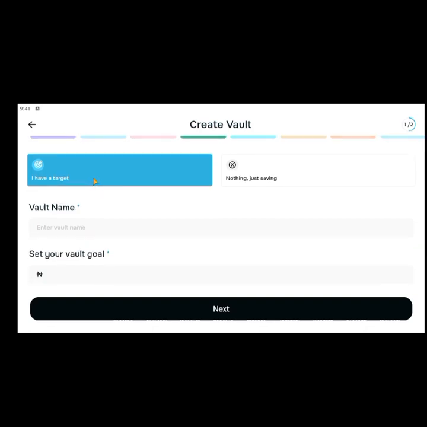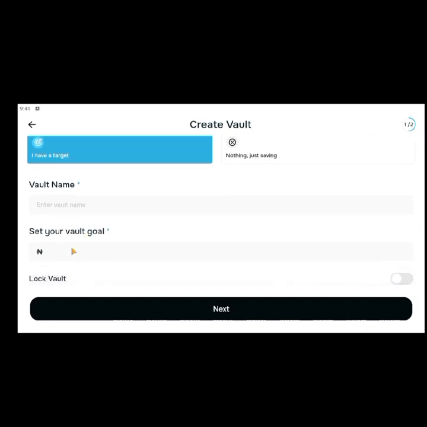So do you have a target? Okay, let's say I have a target. How much do you want to target? Maybe I want to save, let's say, 100,000 naira, for example. So that's my target. Enter a vault name. What do you want to save for? Maybe let's say Ramadan 2027. You can do this too. So then you come to this place, and you can lock your vaults too.